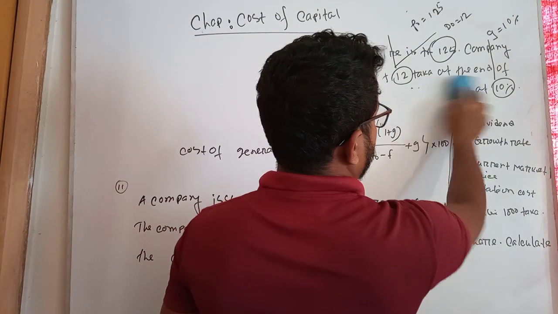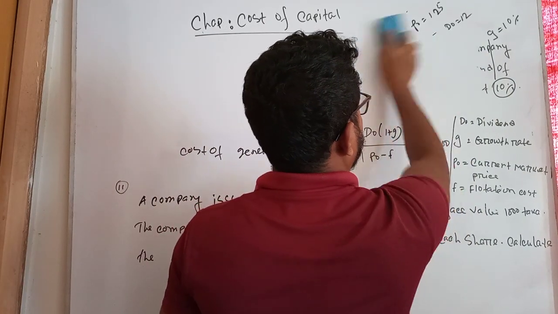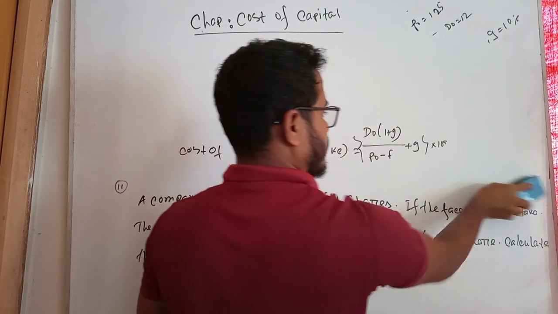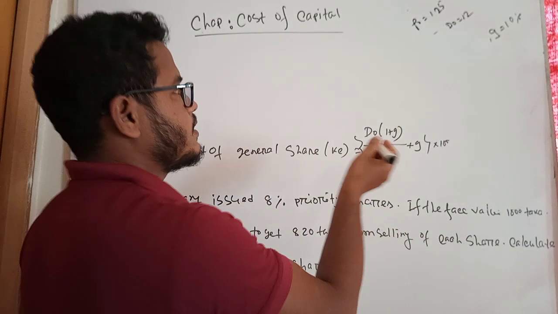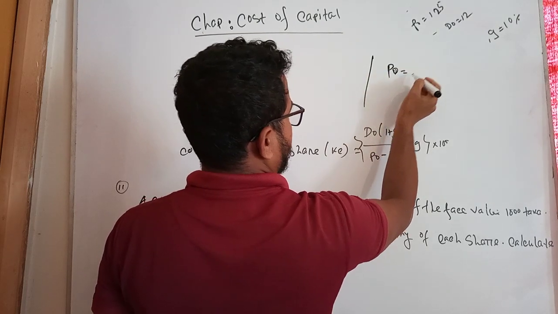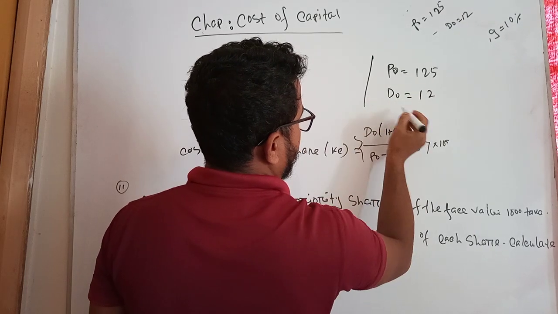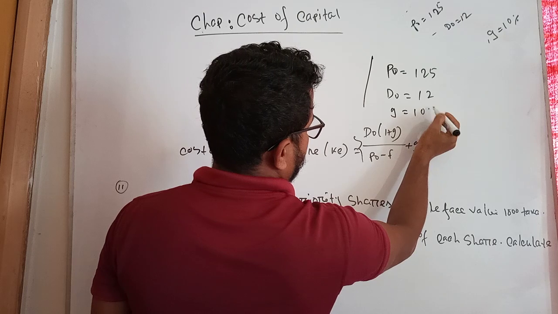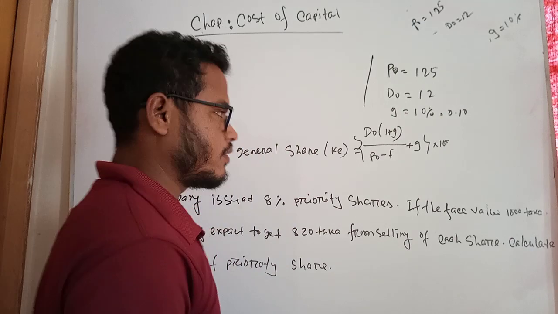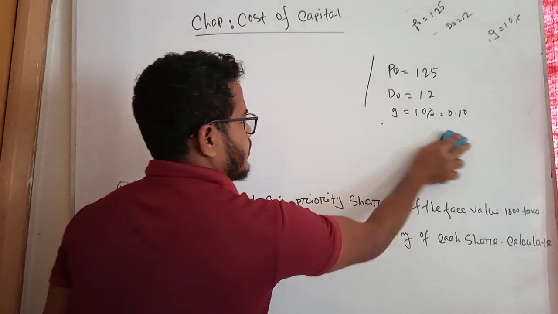Student, you can easily understand that here P0 represents the current market price, 125 taka. Here D0 is equal to 12 taka, and the growth rate is 10%. 10% represents 0.10 or 0.1.